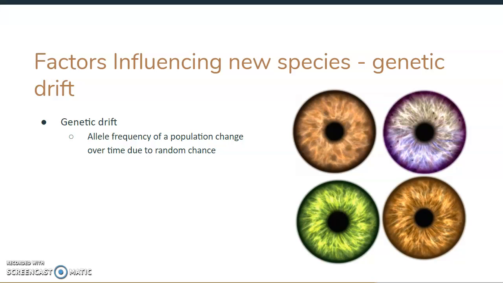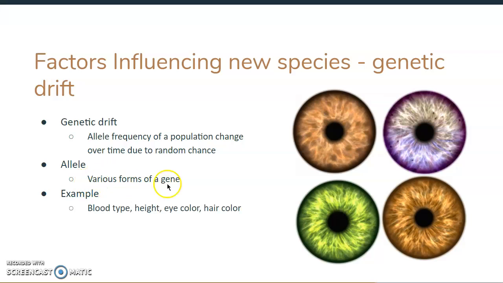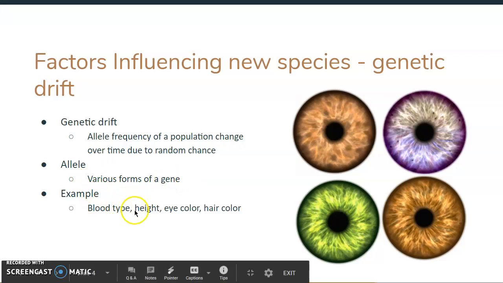Some of our genes can get really big, and maybe we have a gene that covers our eye color, our hair color, and our height. The allele would be just the part that is for our eye color. So an allele is various forms of a gene. Our examples are our blood type, our height, our eye color, and hair color.